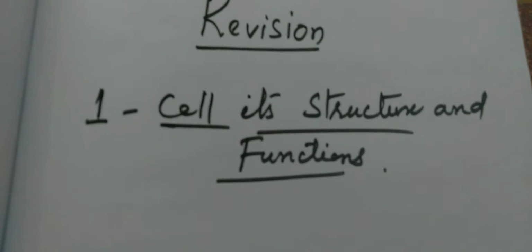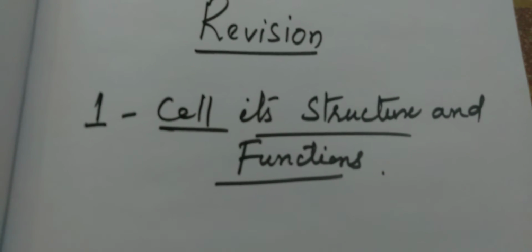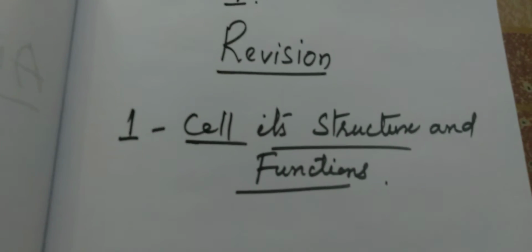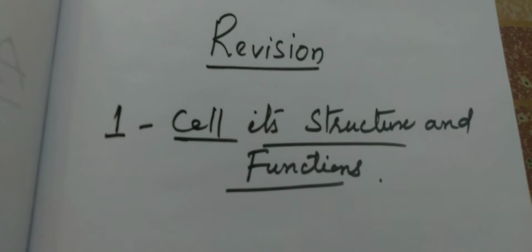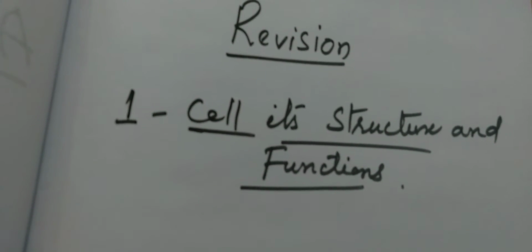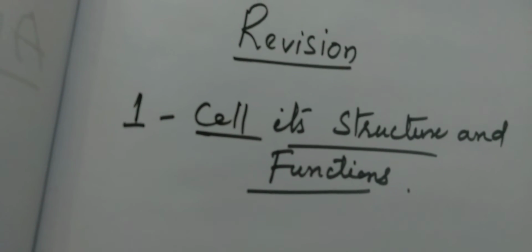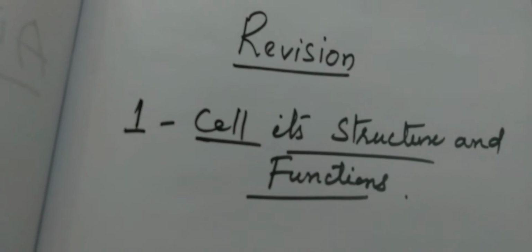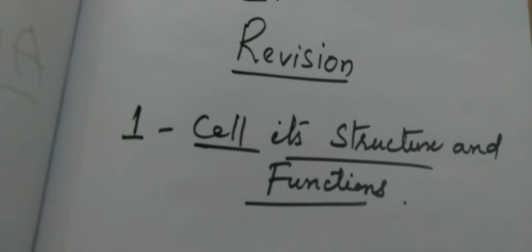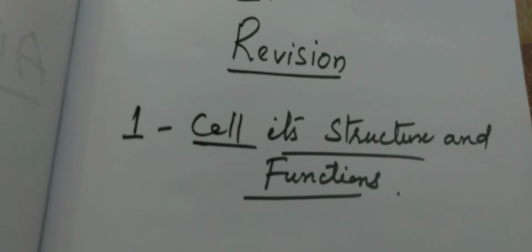So again we have to memorize that a cell is defined as the fundamental unit of life. Different parts of the cell: the cell membrane is a thin flexible layer surrounding the cell of all living things, and it basically separates the inside of the cell from the outside. It is also known as the cytoplasmic membrane or plasma membrane. The cell wall is an outer layer surrounding certain types of cells and is usually present outside the cell membrane. The nucleus is a spherical shaped organelle present in almost all eukaryotic cells.